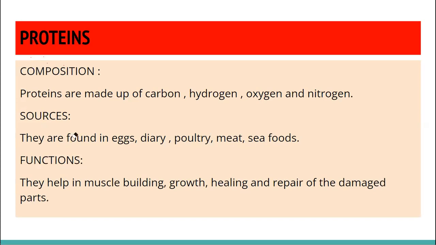All right. What is the function of protein? The function of protein is muscle building, growth, healing, repair of the damaged parts. Our blood contains proteins. Different types of proteins are there in our blood. There is one protein in our blood which helps in blood clotting if we have got any injury. That is called fibrinogen. When growth is taking place, the body mass will increase, the flesh will increase. All right. So these proteins are important for growth.